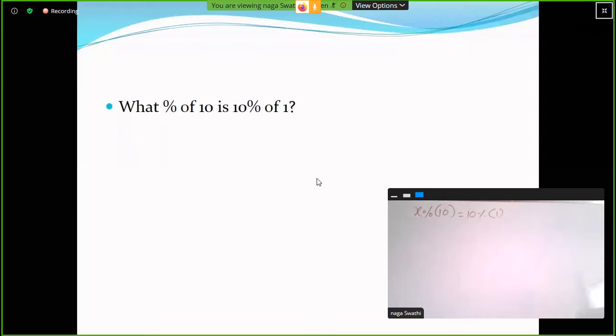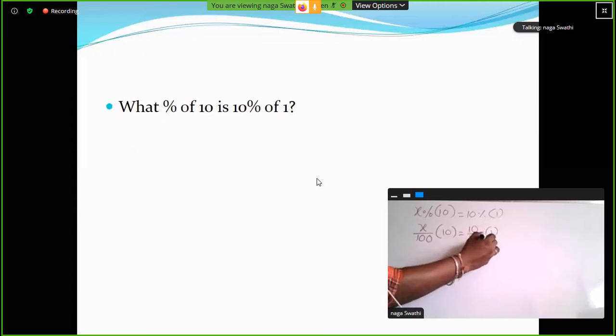So here, what percentage? Let it be x percentage. X percentage of 10 is 10 percentage of 1. X divided by 100 into 10 is equal to 10 divided by 100 into 1. The 100 cancels, these are the denominator values on both sides. Clear? So 10 cancels. So x is equal to 1 percentage. What percentage? 1 percentage.